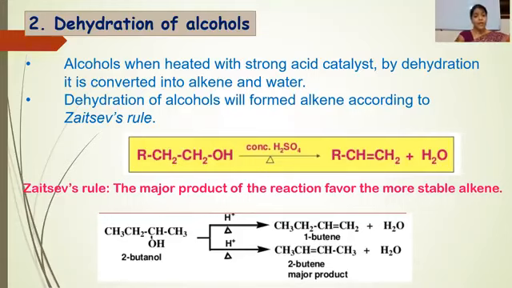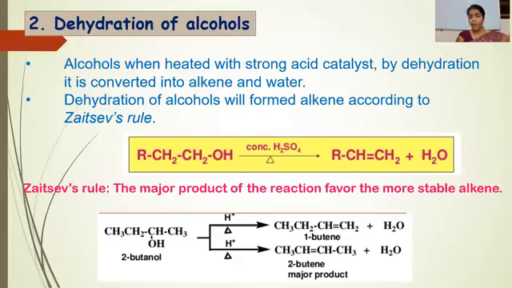As you can see, the dehydration of butanol. By the dehydration of butanol, two products can be formed, 1-butene and 2-butene. The major product of the reaction favors the more stable alkene, or we can say the more substituted alkene is formed as the major product. By the dehydration of 2-butanol, two possible alkenes can be formed.